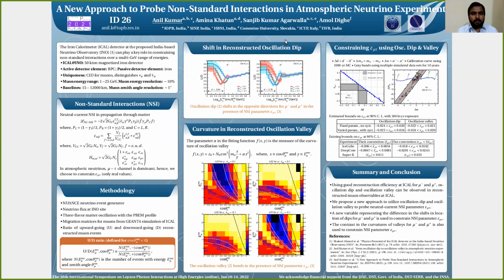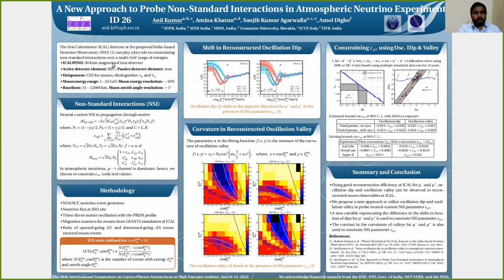Hello everyone. In this poster, I'm going to present our work on a new approach to probe non-standard interactions in atmospheric neutrino experiments. We use the ICAL detector at INO as an example. The iron calorimeter detector, ICAL, at the proposed India-based Neutrino Observatory, INO, can play an important role in constraining NSI over a wide range of energies and a wide range of baselines.